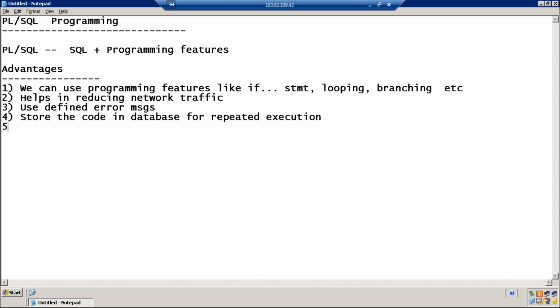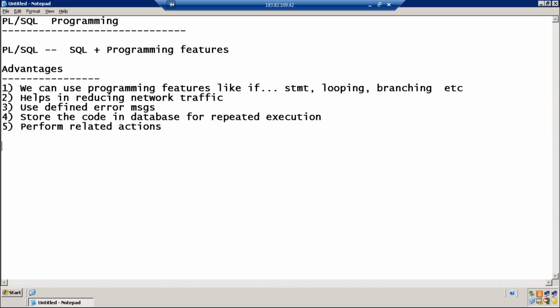We can store the code permanently in the database by using the concept of procedures, and we can perform related actions by using the concept of triggers. So these are all the advantages because of which PL/SQL is widely used in Oracle database.